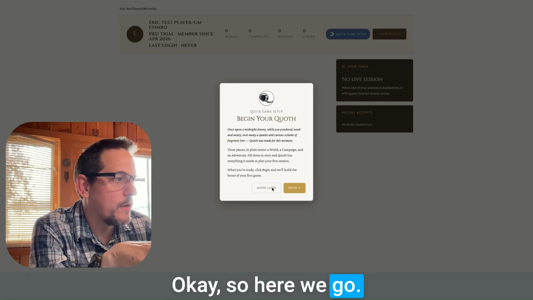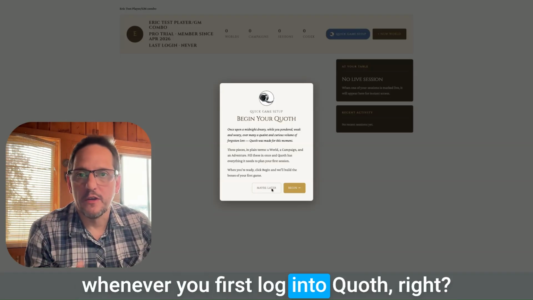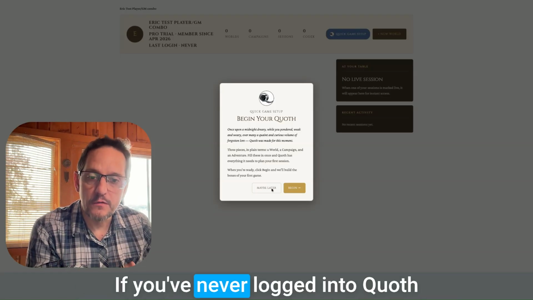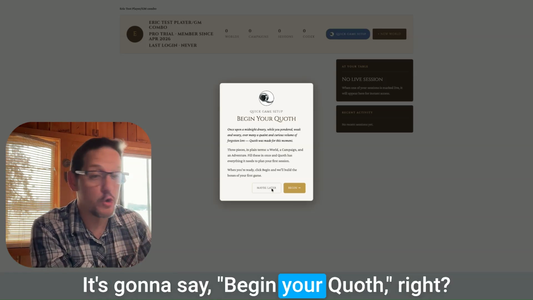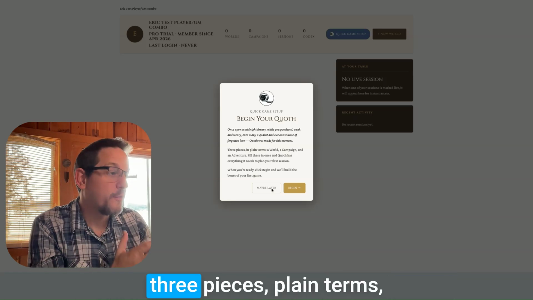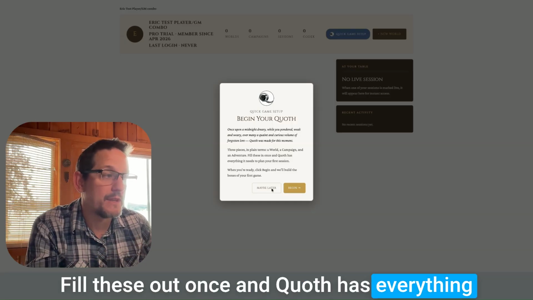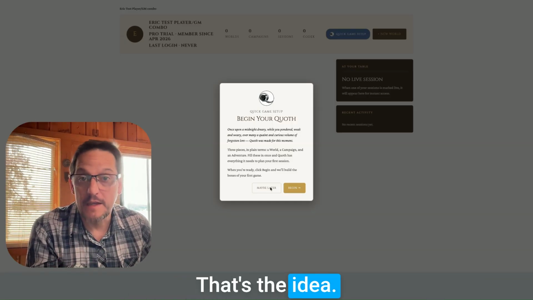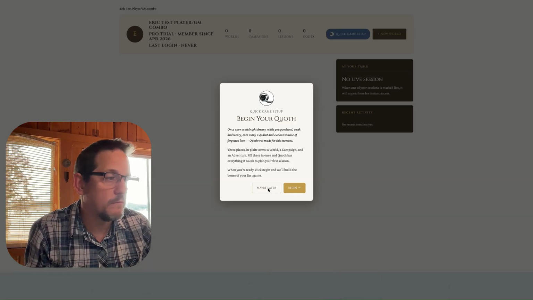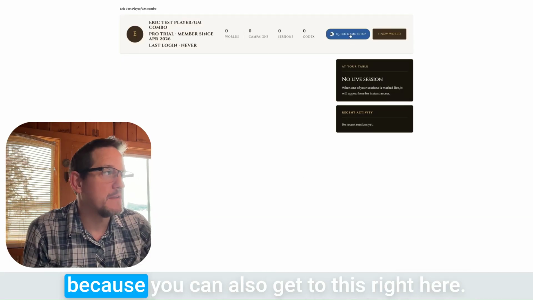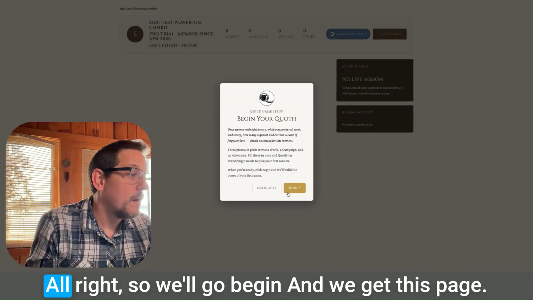Okay, so here we go. As you can see, I've got what happens whenever you first log into Quoth. If you've never logged into Quoth before, this is what you're going to see. It's going to say begin your Quoth. 3 pieces, plain terms: world, campaign, adventure. Fill these out once, and Quoth has everything it needs to play your first session. That's the idea: 3 minutes to planning your game. So I'm going to say maybe later for a second, because you can also get to this right here. Begin quick game setup works just as well. All right, so we'll go begin.